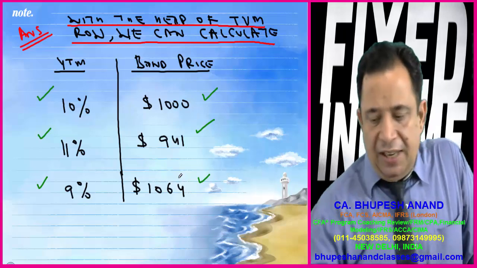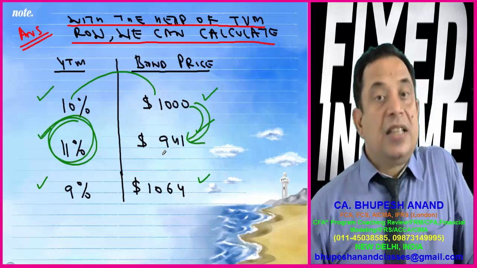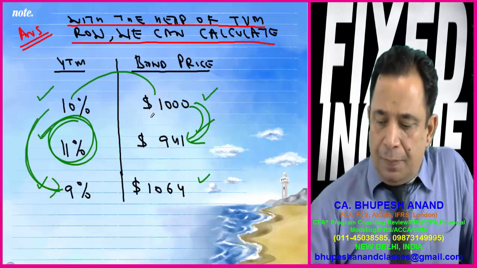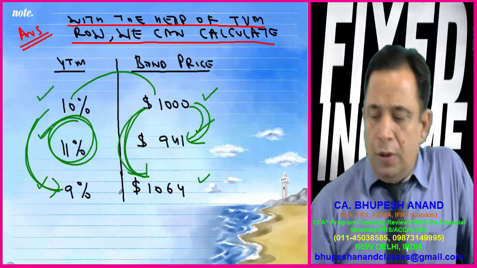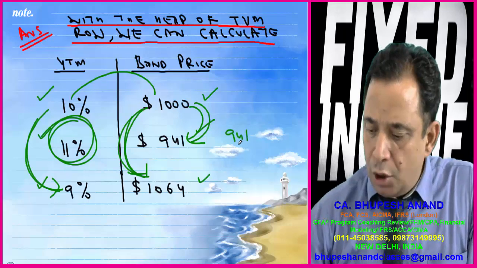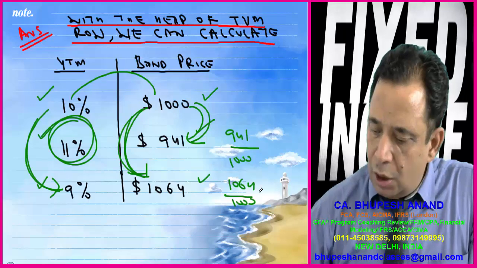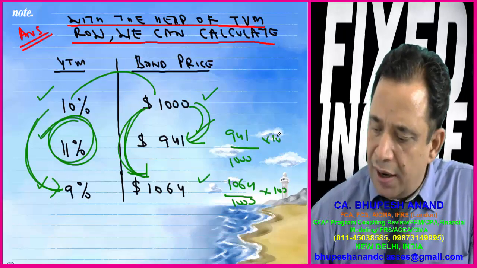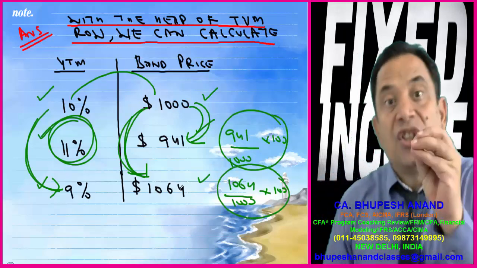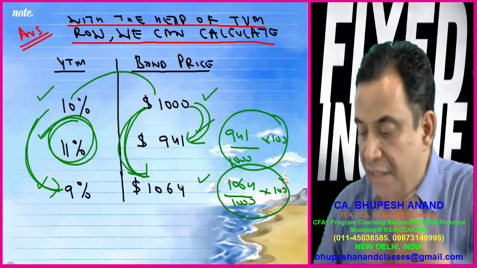We have just seen that if it is 10%, and I increase YTM, then my bond price has decreased from 1,000 to 941. And if I decrease YTM, then the bond price will increase from 1,000 to 1064. Now the point is, how much is the quantum? If I want to find out, 941 upon 1,000 or 1064 upon 1,000 into 100, minus 100, you can calculate how much percentage increase or how much percentage decrease there is.